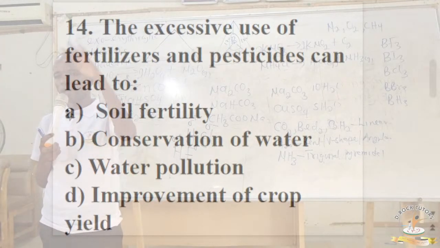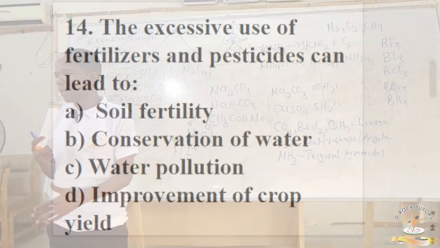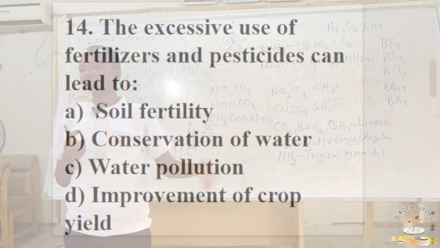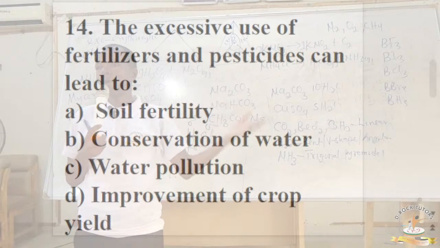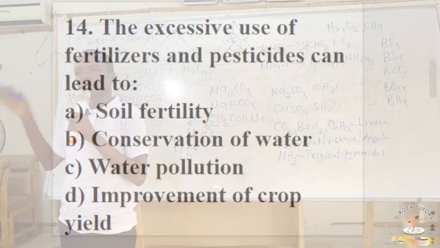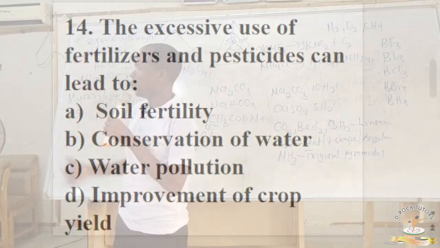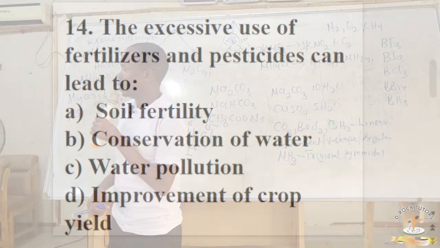Guess what happens when it rains? It washes some of these fertilizers and pesticides to water bodies, and then the water becomes polluted. So one of the major effects of excessive usage of fertilizers and pesticides is water pollution. The next slide.